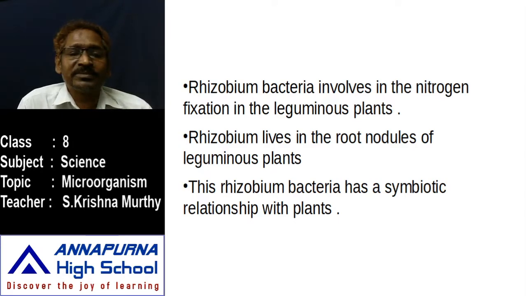What are leguminous plants? What is the advantage of the leguminous plants? Disadvantage of the leguminous plants? Leguminous plants cannot synthesize their own food. They cannot convert the nitrogen into nitrite or nitrate. So how can they get the nitrite and nitrate or ammonia? That's why they depend on another kind of bacteria, which is Rhizobium bacteria. Those plants depending on Rhizobium bacteria are called leguminous plants.